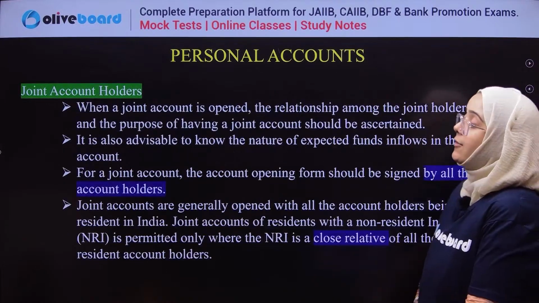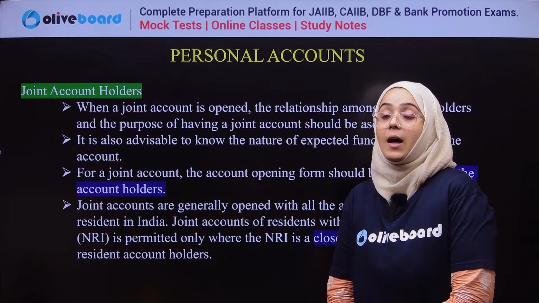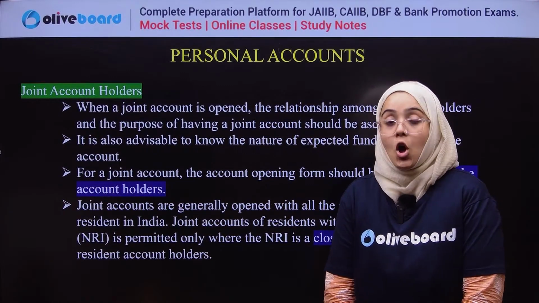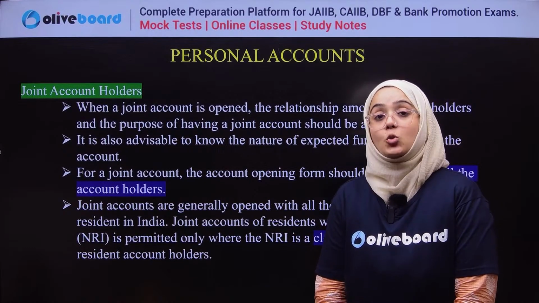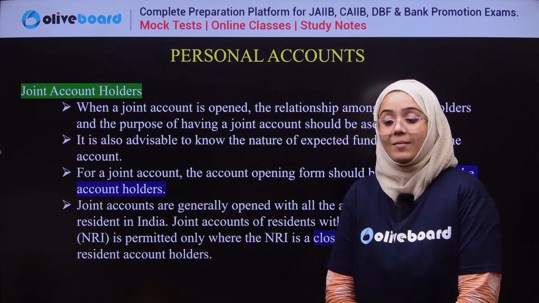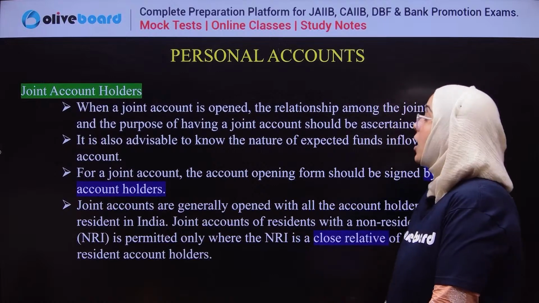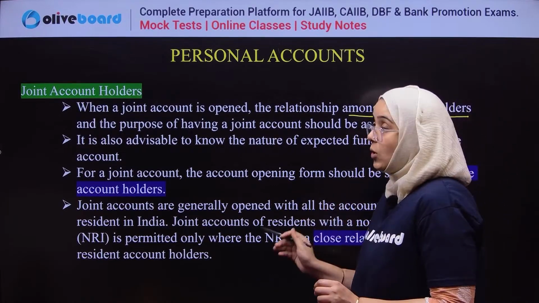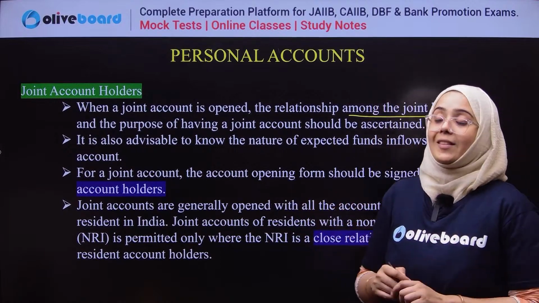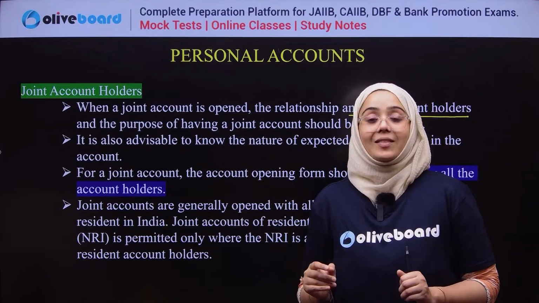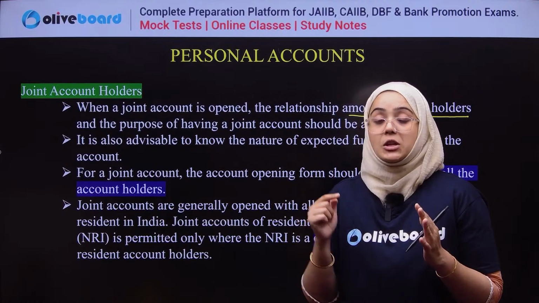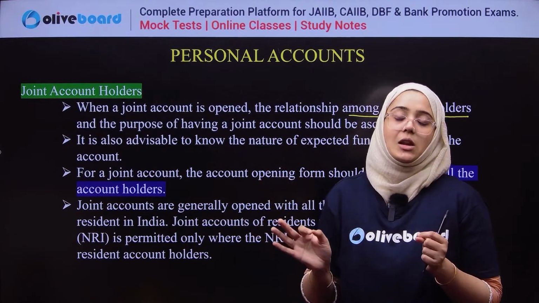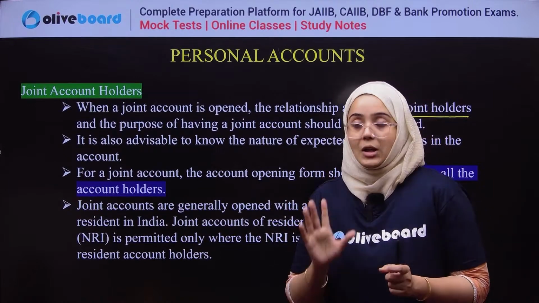Next, if it is a joint account, if any two individuals want to open a joint account, what are the terms and conditions for that? First of all, when a joint account is opened, the relationship among the joint account holders should be made clear to the bank. Means if you are opening a joint account with another person, what is the relationship between the two, the business relation or the personal relation, should be made clear to the bank.